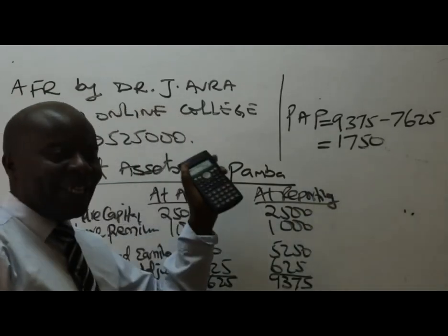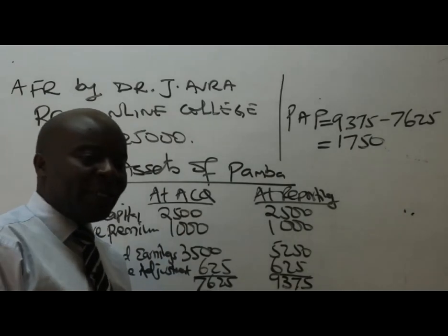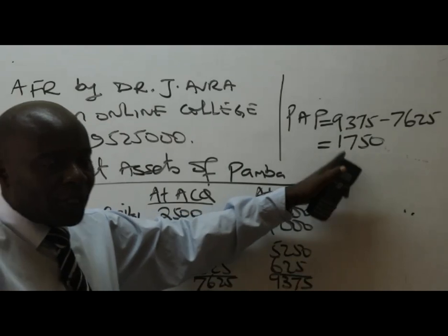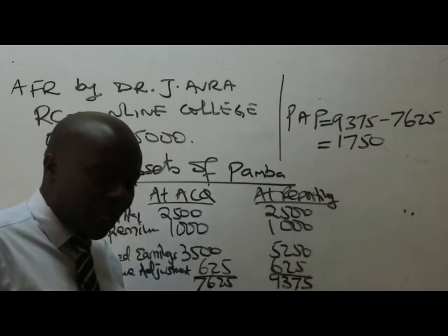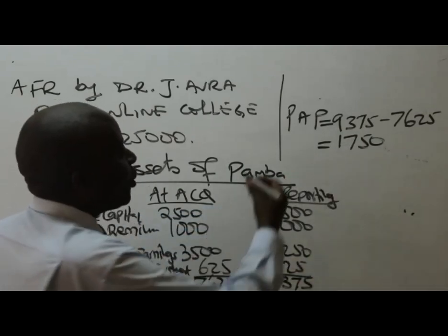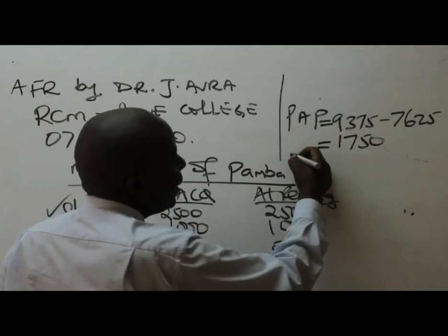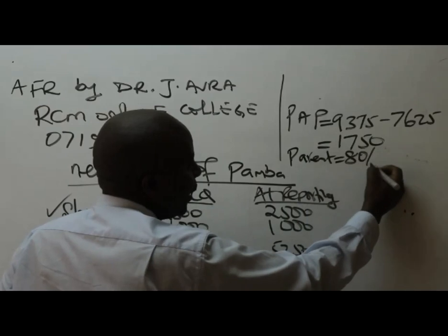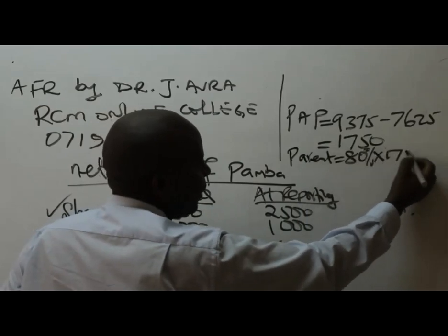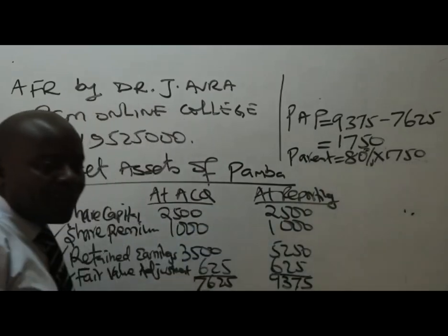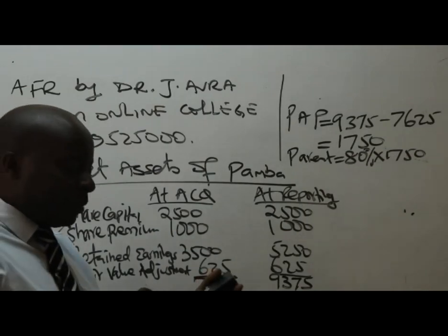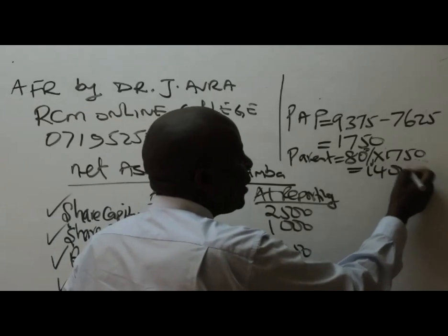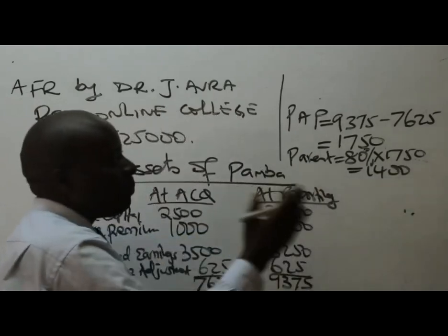I know this is irrelevant for part 1, but if I'm the one doing this, I'll go ahead and share the PAP out for the subsequent parts. In this case, the parent is going to get what share? We know that the parent has 80%. So 80% of 1750, times 0.8, gives me 1400. So the parent will take 1400 of this post-acquisition profit.